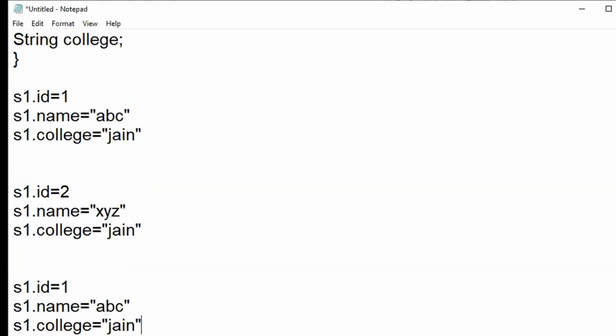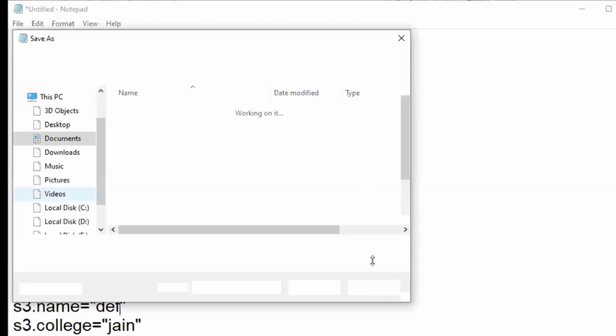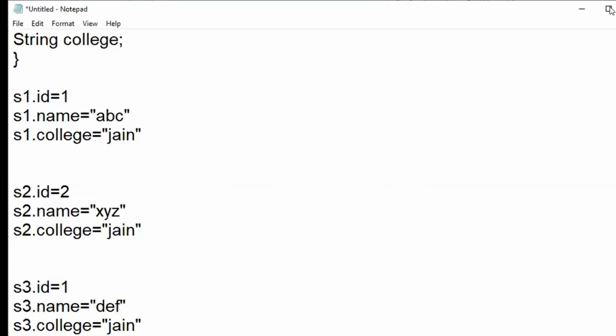Let me add one more student record. This is with respect to student 2, and this is with respect to student 3. So these are 3 student records which I have.